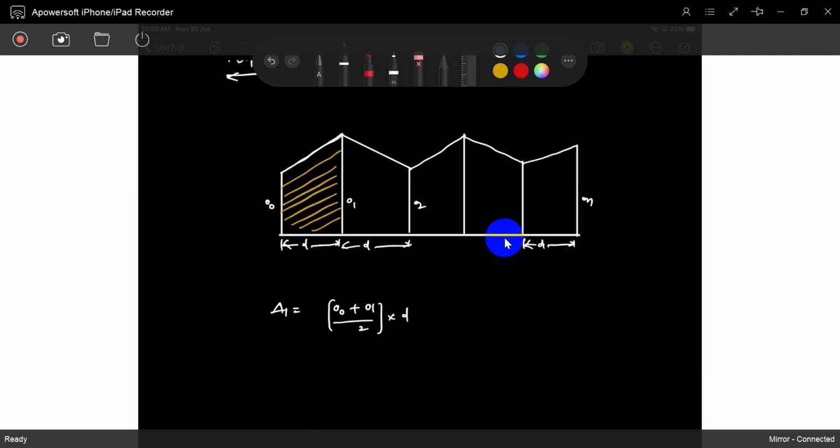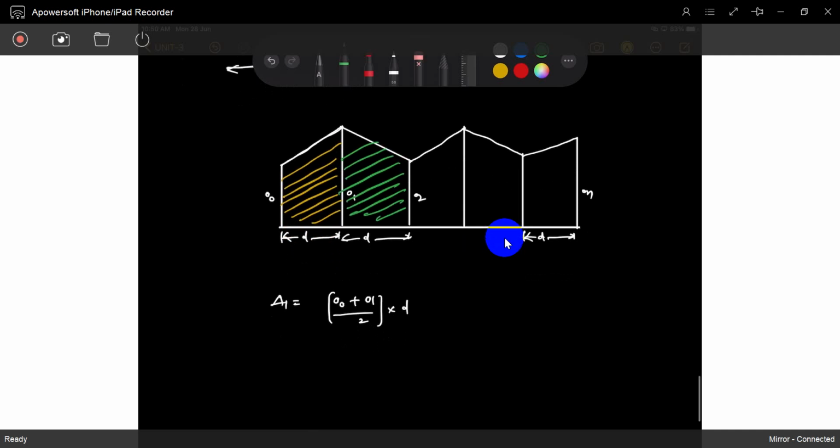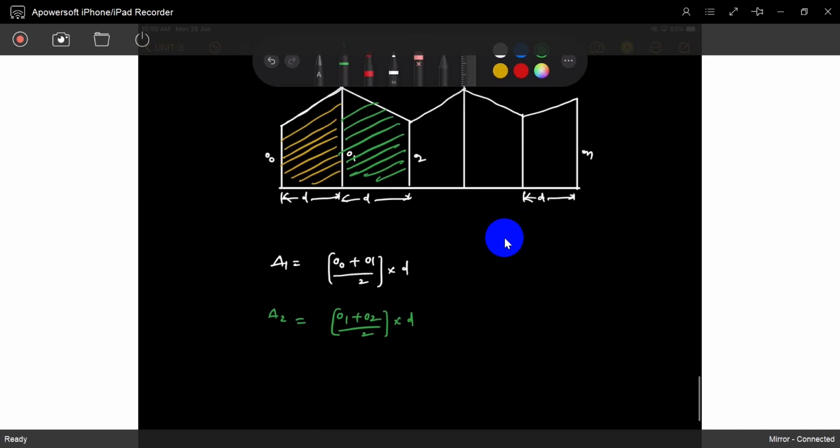If you want to find the second area, what is that area? O1 plus O2 divided by 2, multiplied by D. That's it. So they are individually calculated.